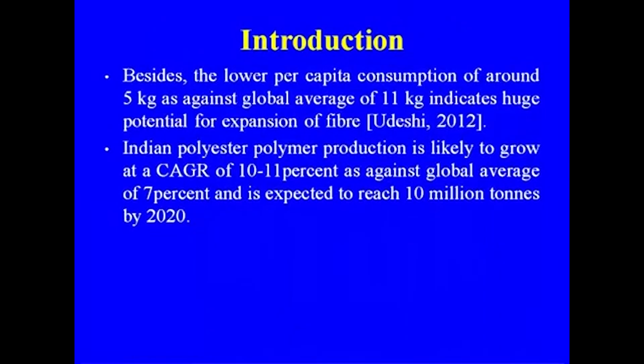We also have the export market for polyester, especially Reliance, they are supplying their polyester to other countries also. Indian polyester polymer production is likely to grow at 10 to 11% as against the global average of 10%, and is expected to reach 10 million tons by 2020.